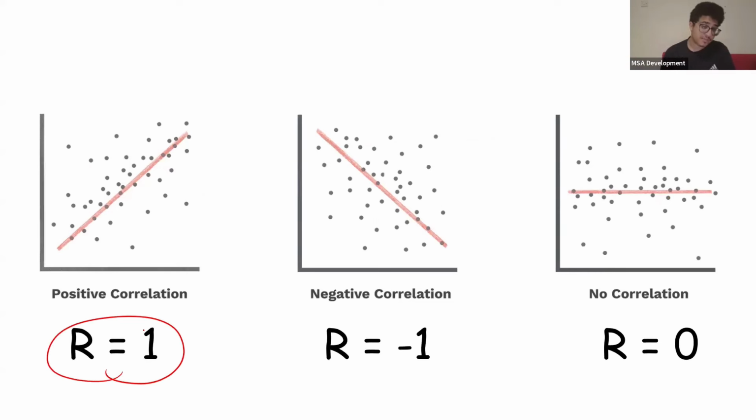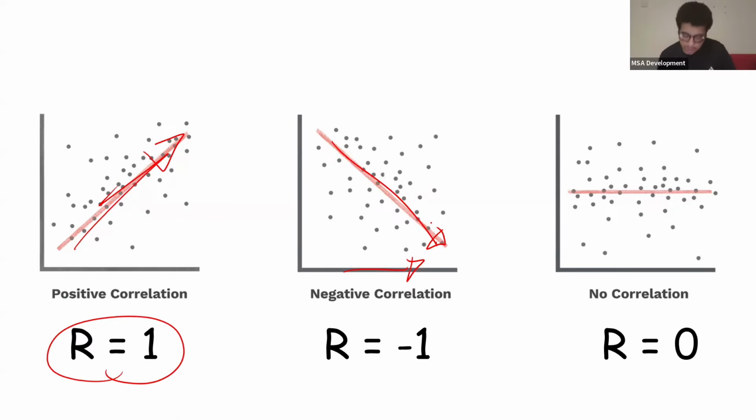Over here, we have a positive R equals 1, which is a positive correlation. As height increases, weight increases, okay? Positively. But this is a negative correlation, which is R equals -1. For example, if height increased, weight would decrease. That would be a negative correlation, and it would be stated by R equals -1, okay?